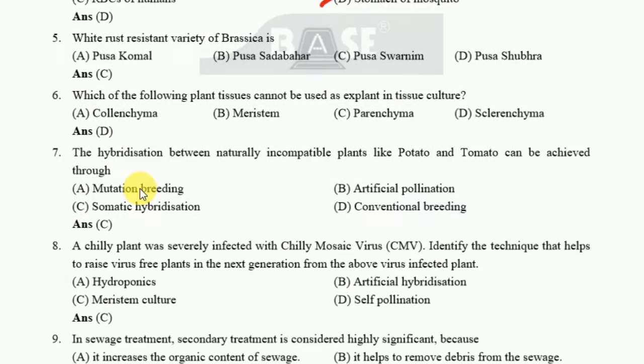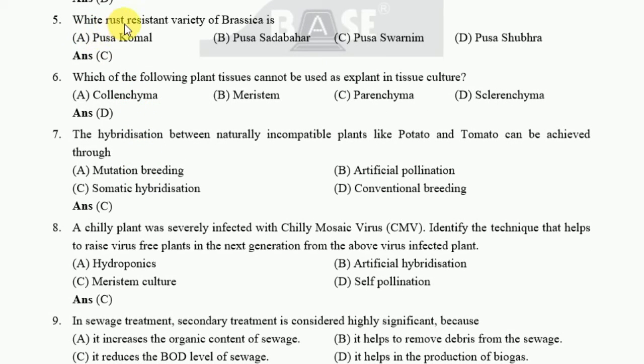Okay. The next one: white rust resistant variety of brassica is Pusa shubra. Next: which of the following plant tissues cannot be used as explant in tissue culture? The correct answer is D.